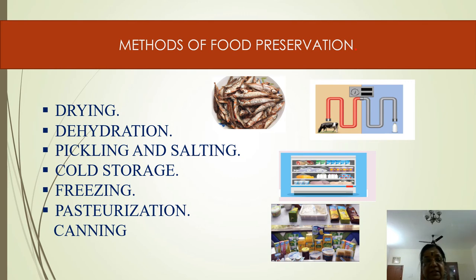And freezing is also a method, this freezing method. Then canning, where food is sealed in tins, that is canning. So the methods of food preservation: drying, dehydration, pickling and salting, cold storage, freezing, pasteurization, canning.